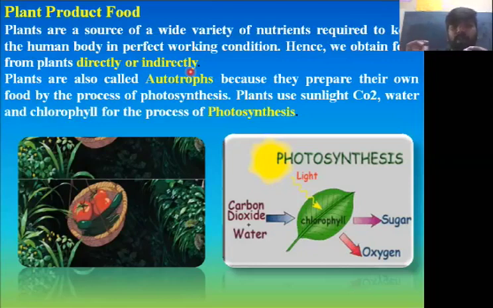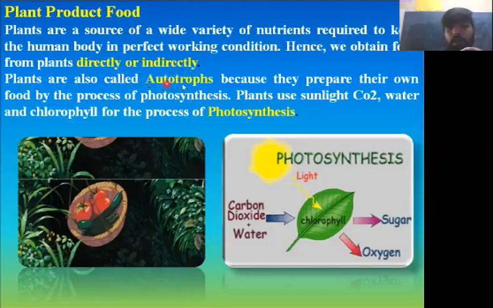We need to have plant source of food. Plant source food will give us a lot of nutrients.